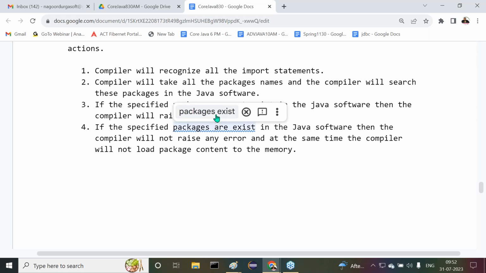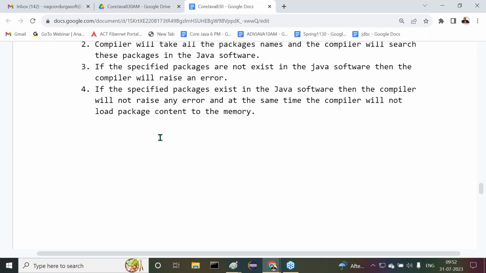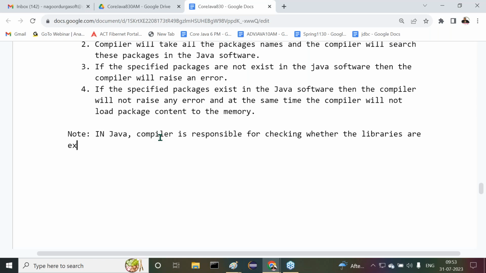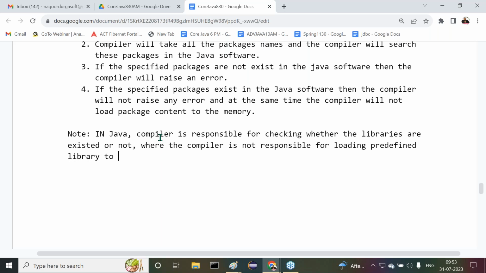All of you get my point or not? So now the point is what? One important point I'm telling here. Observe carefully. In Java, the compiler is responsible for checking whether the libraries exist or not. What is not the responsibility of the compiler? The compiler is not responsible for loading the predefined library to the memory.